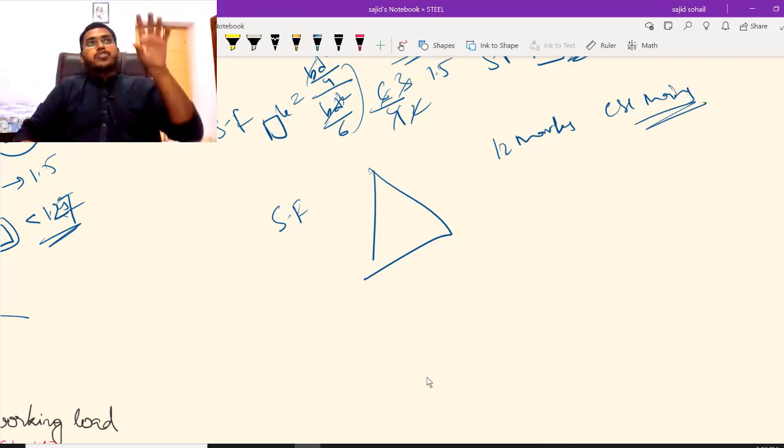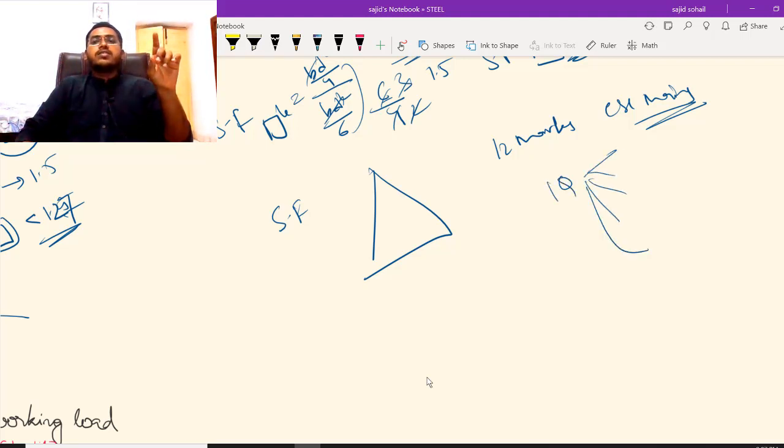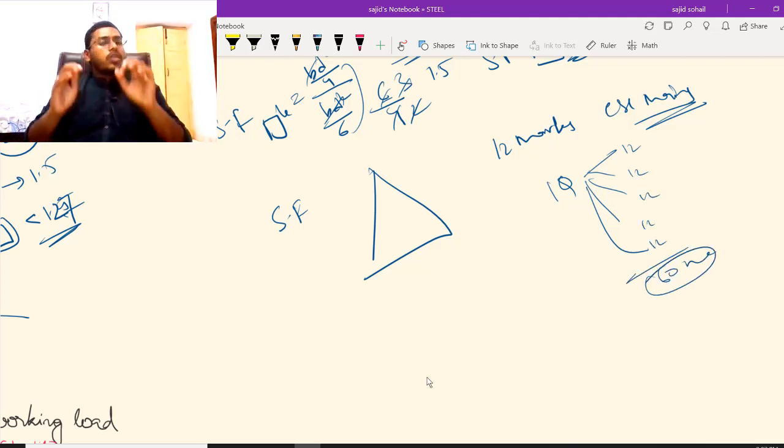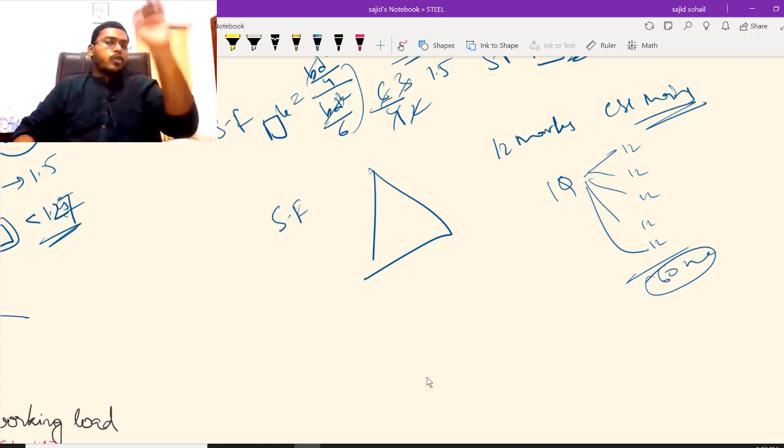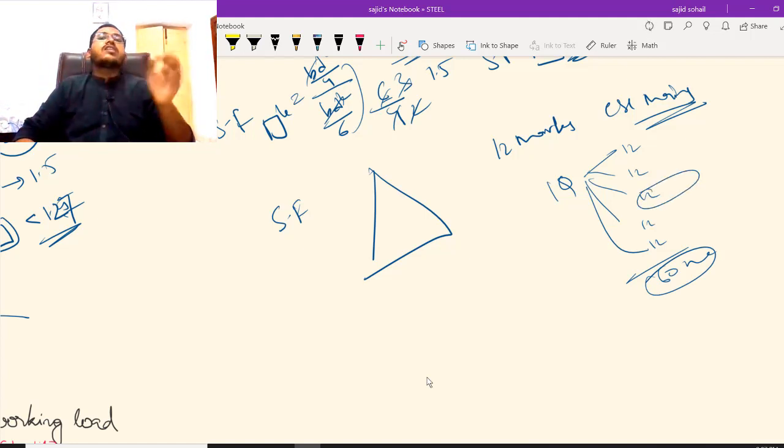Actually there will be a section in which you have to write, under one question there are 5 parts, A B C D E in your mains, each part 12 marks, and you will be getting 60 marks from that question. In one question, one part asked what is the shape factor of a triangle. Not only once, it came multiple times, so it is important. What is the shape factor of a triangle?